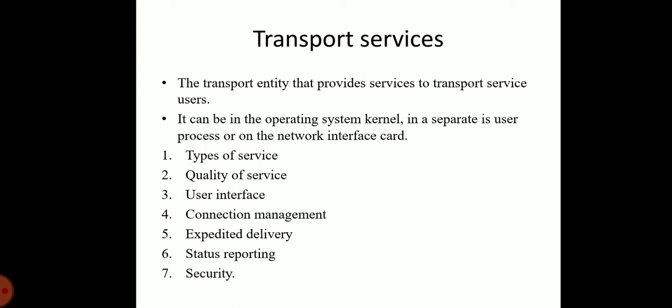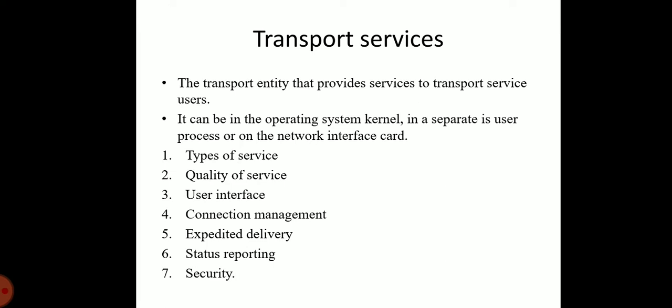EC8551 Communication Networks. We are going to discuss the topic of the transport layer. In previous classes, we covered the introduction of the transport layer and the addressing methods. Today we are going to discuss the transport layer services.